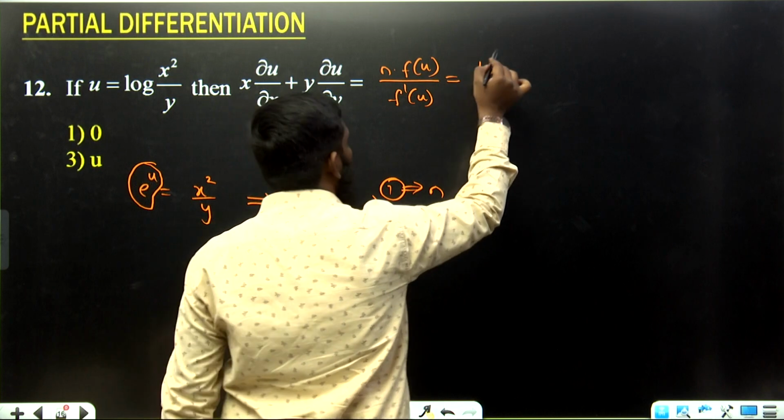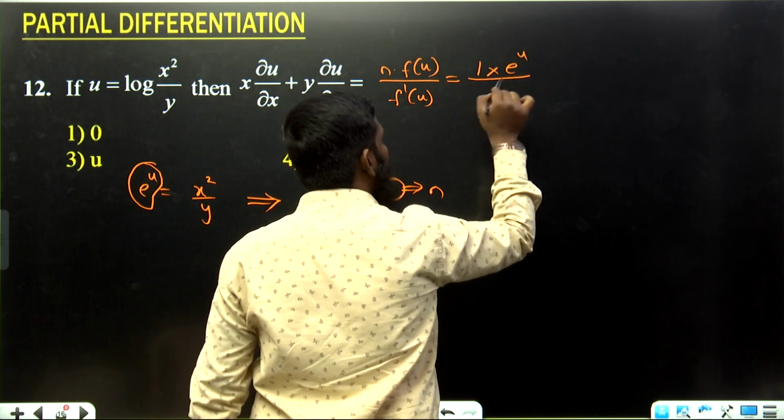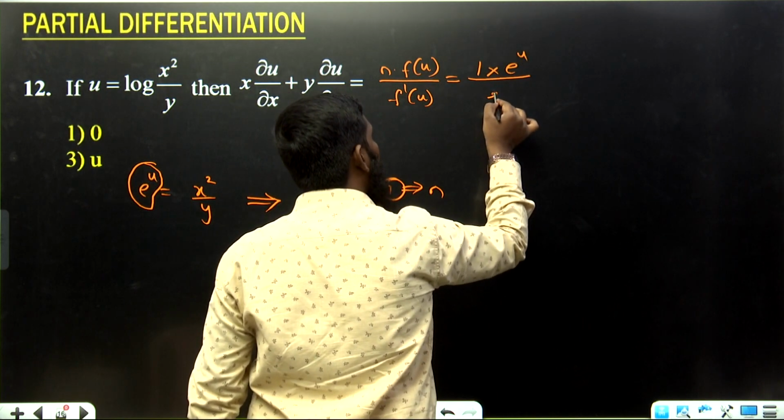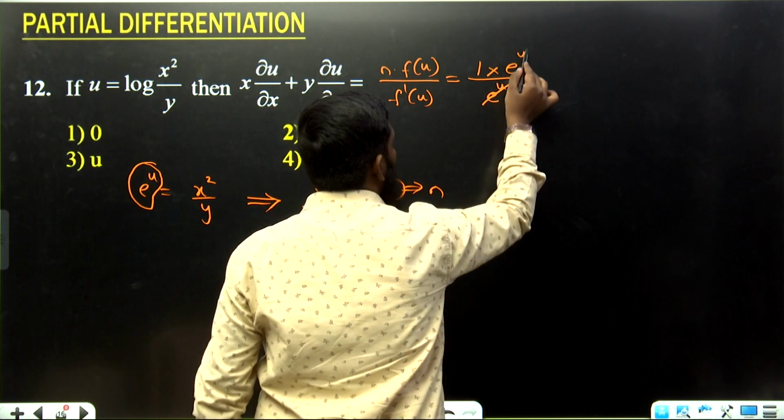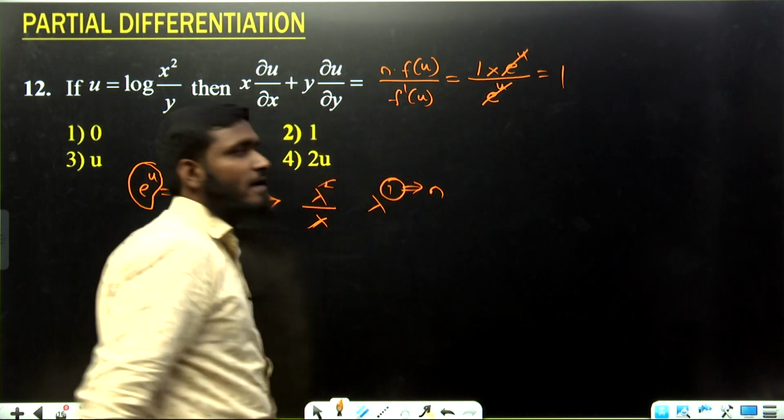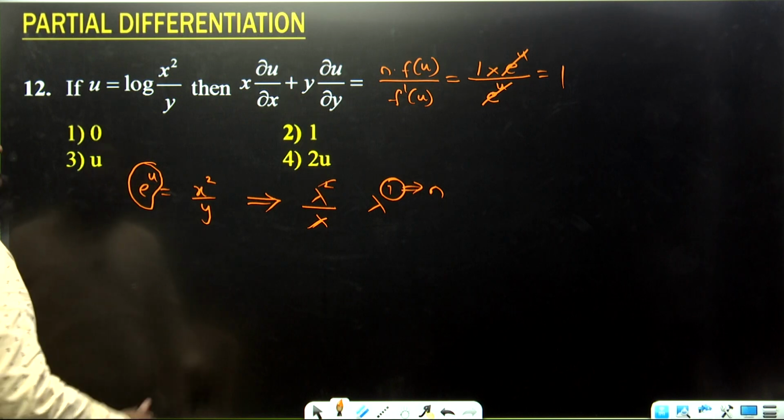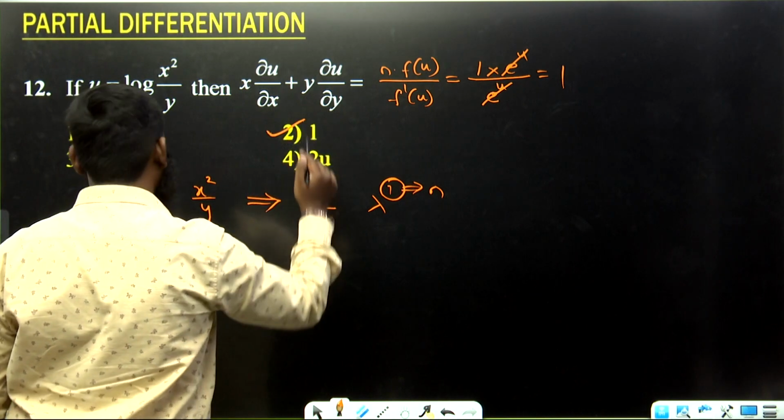e power u. So e power u, next d by dx of e power u. The derivative of e power x is e power x. So e power u gets cancelled. What is the final answer? 1. So 1 means let us go with option number 2.